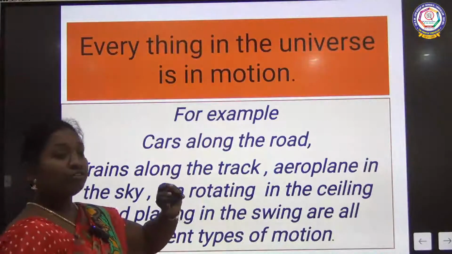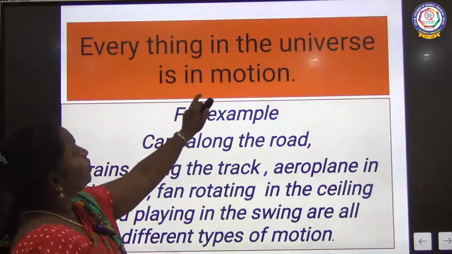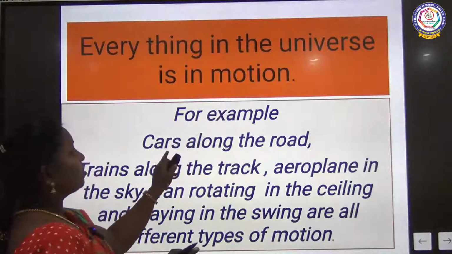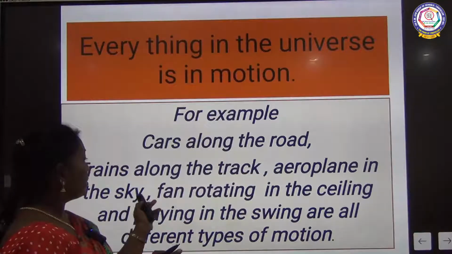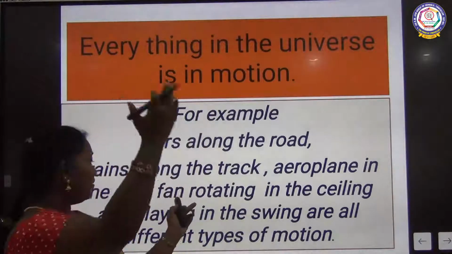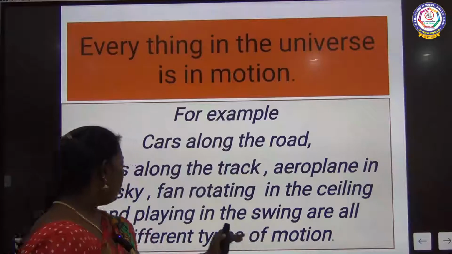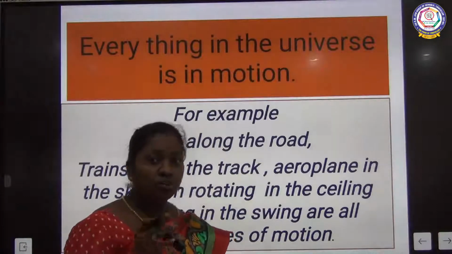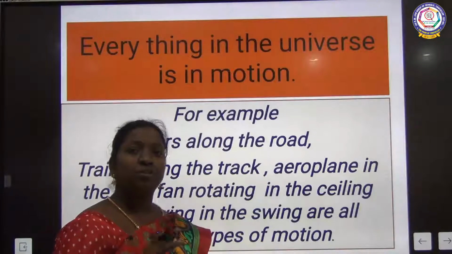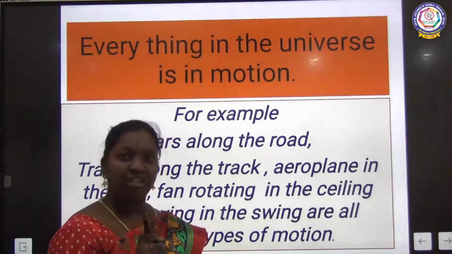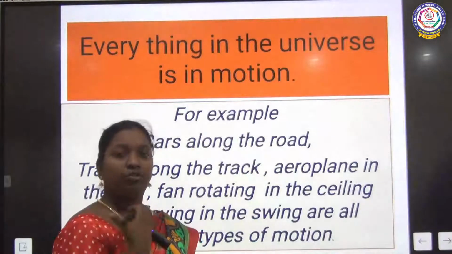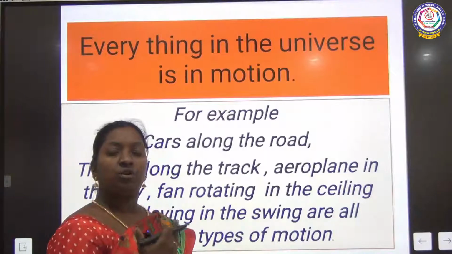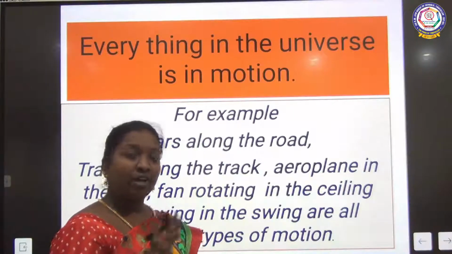We are going to see that now. Everything in the universe is in motion. For example, cars along the road, trains along the track, aeroplanes in the sky, a fan rotating in the ceiling and playing on a swing are all different types of motions. As I said, motion means there is a change in position with respect to surrounding. Around us everything is in moving position, no? So the moving position is called motion.